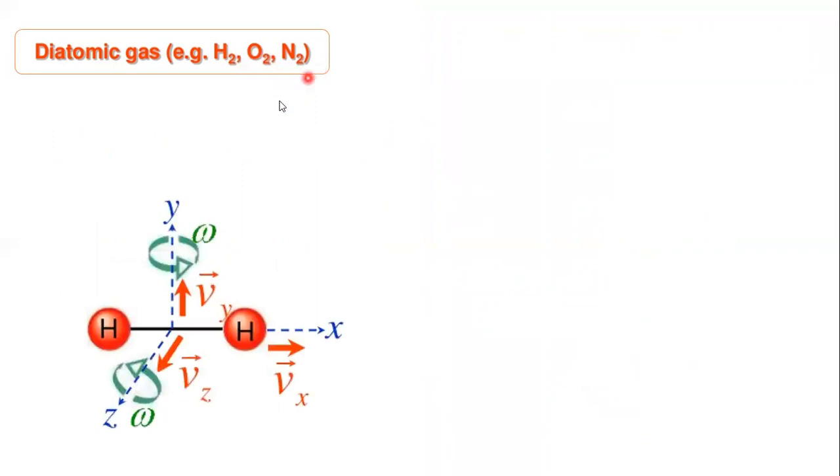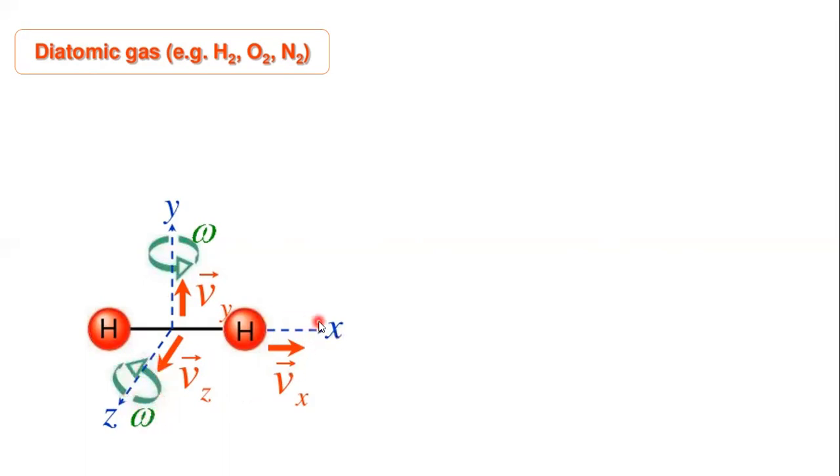Now the next one is the diatomic gas molecule, for example H2, O2, N2: hydrogen, oxygen, nitrogen. You can see here a hydrogen structure, H2, so 2 hydrogen atoms are there. They may move along the x-axis, so this is a velocity component along x, or along y, Vy, or along z. So it has 3 translational motion components, and the structure may also rotate about the y-axis, as well as about the z-axis.